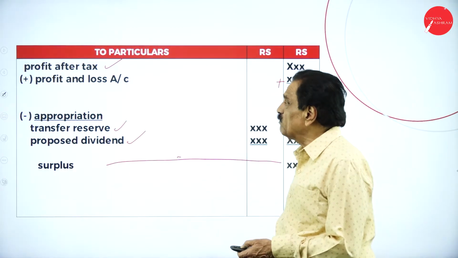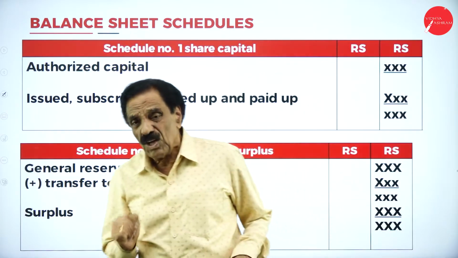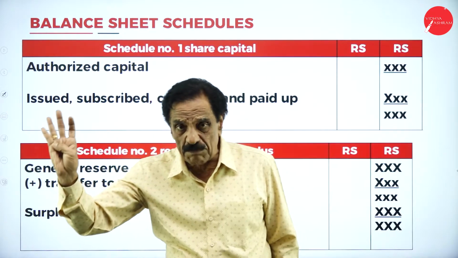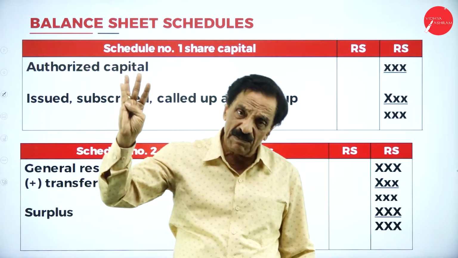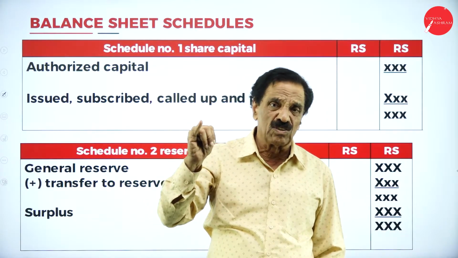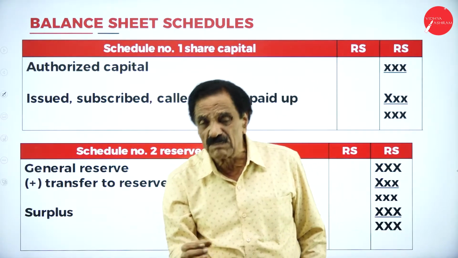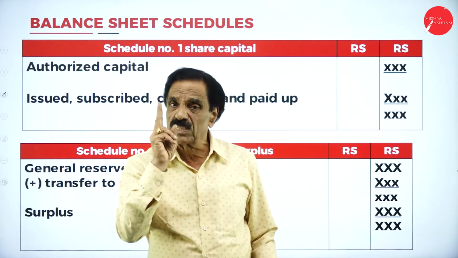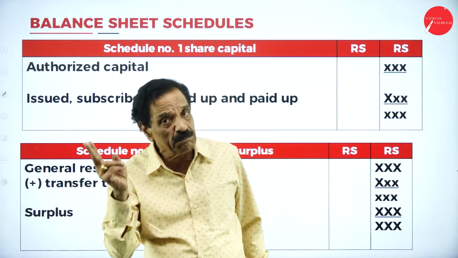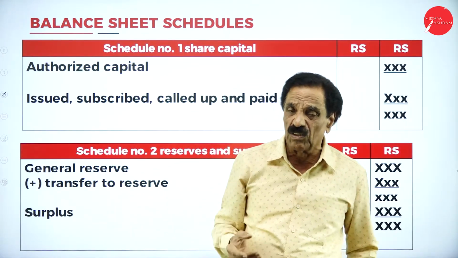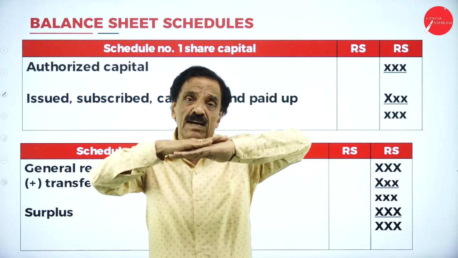Then when you go to the balance sheet, we have a vertical column. How will it be? First is the share capital. Second is the reserve and surplus. Third is the secured loan. Fourth is the unsecured loan. All these go to the liability side.